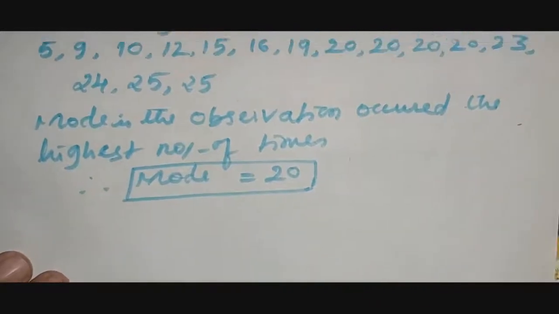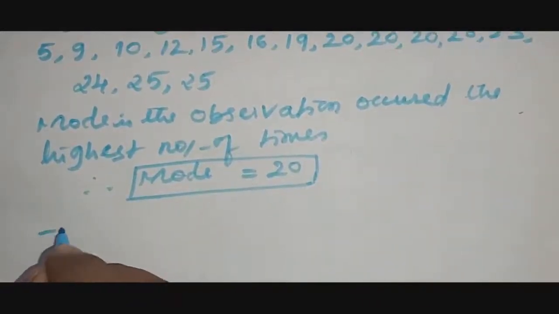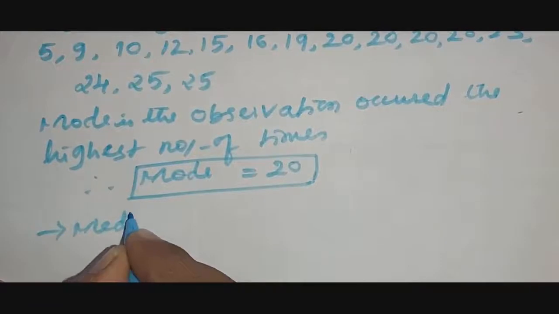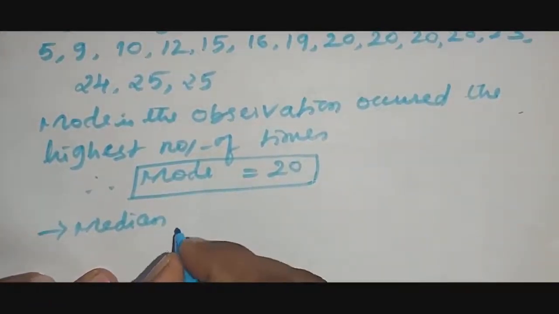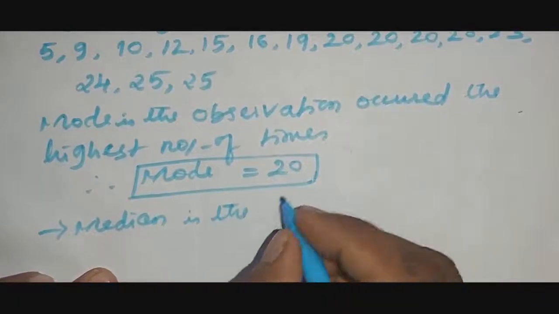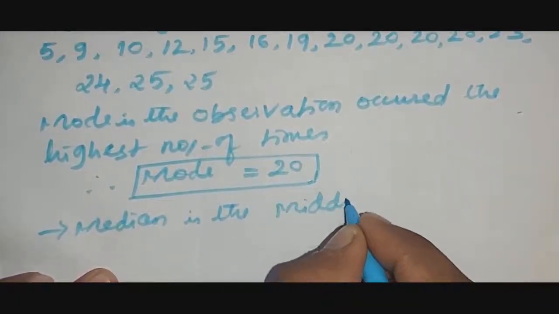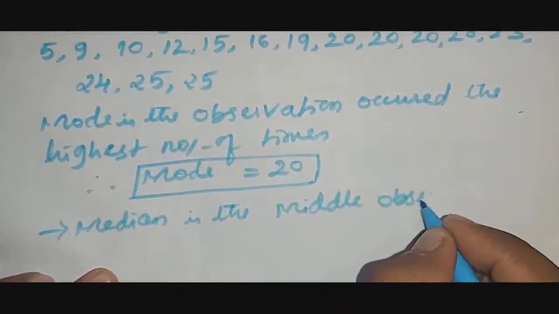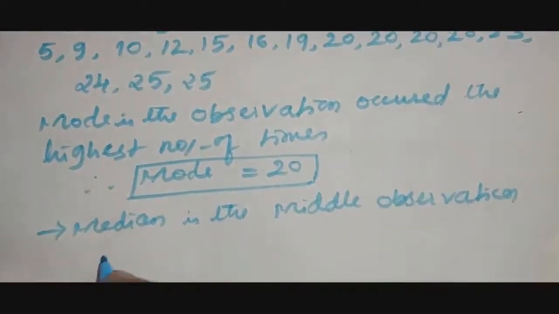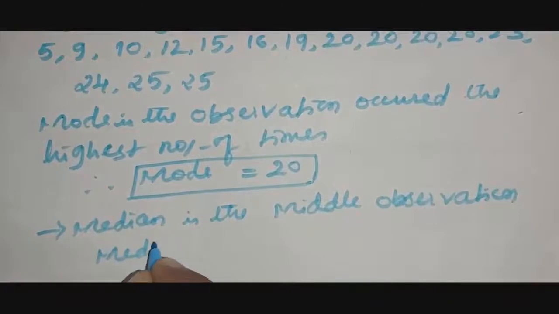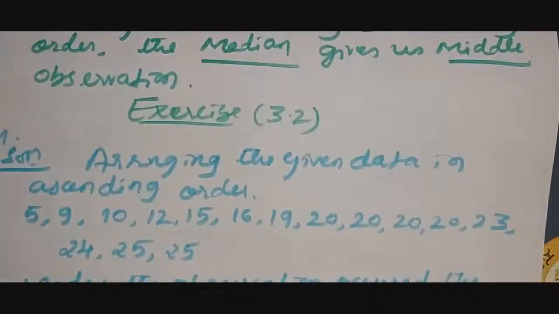Now, what is the median? Median is the middle observation. We need to find mode and median both. Which is the median here?